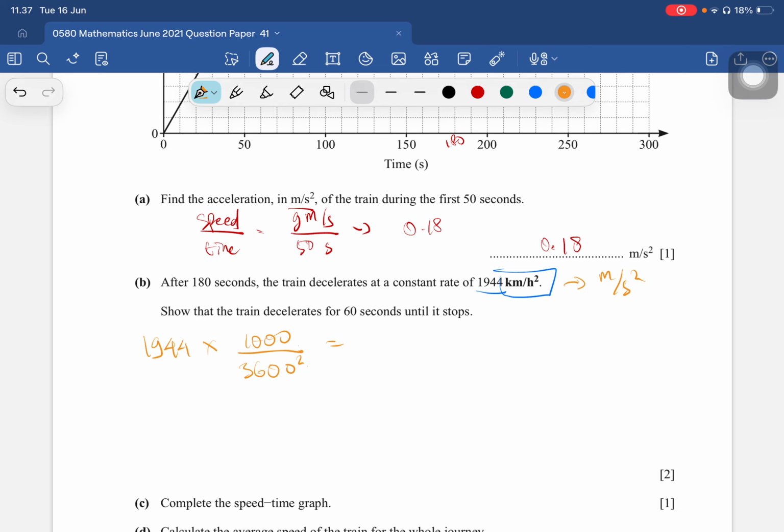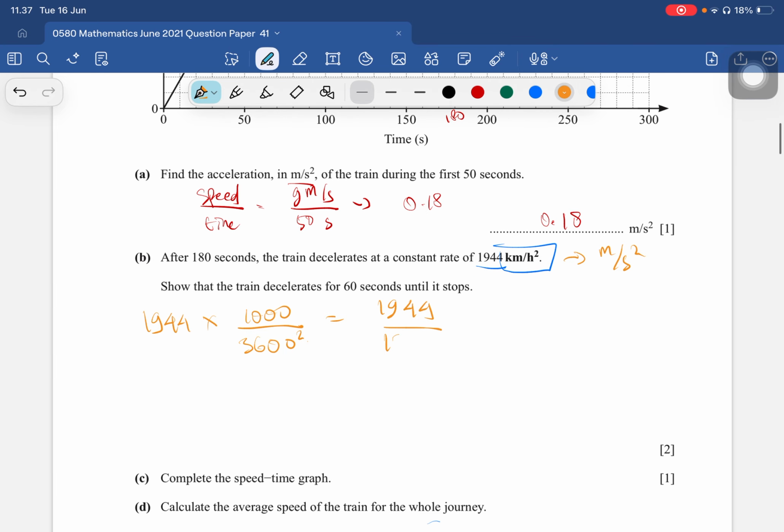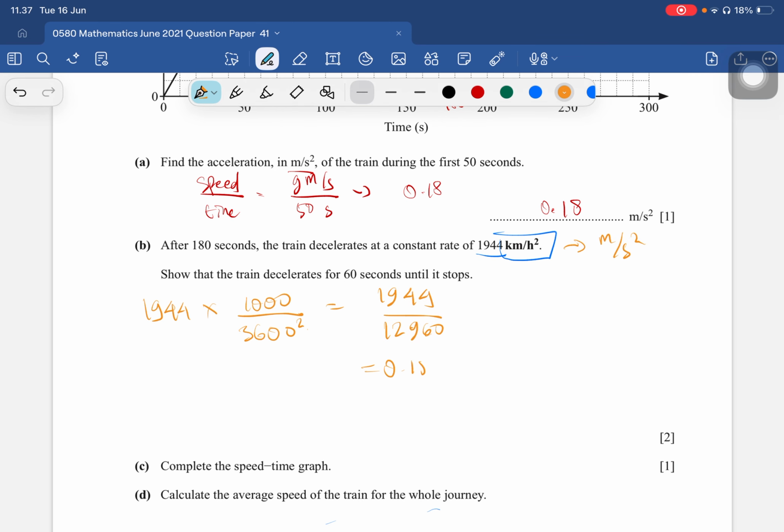Here we multiply, 36 times 36 is 12,960. So this is equal to 0.15.